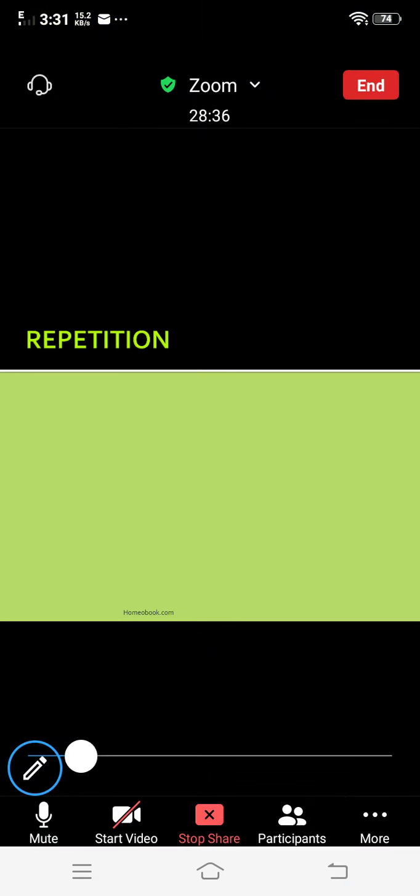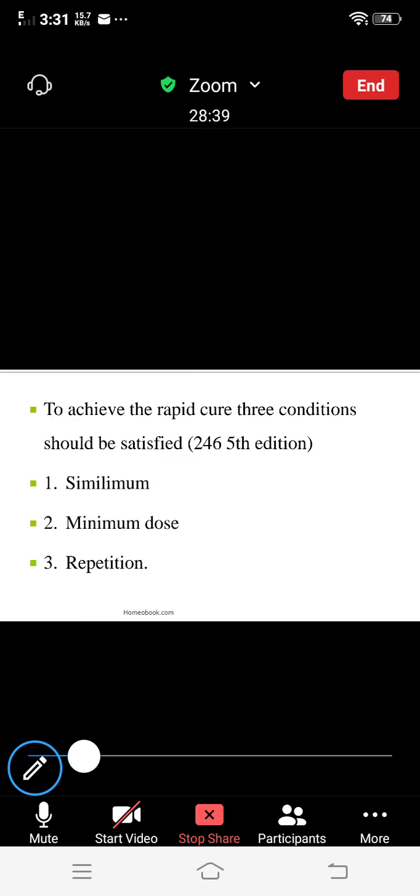Okay, so we will shift towards the next, that is repetition. To achieve a rapid cure, three conditions should be satisfied: the minimum, the minimum dose, and the repetition. If you want to achieve a rapid cure in the patient, three conditions are necessary: first one, minimum; second, minimum dose; and the third one, repetition.